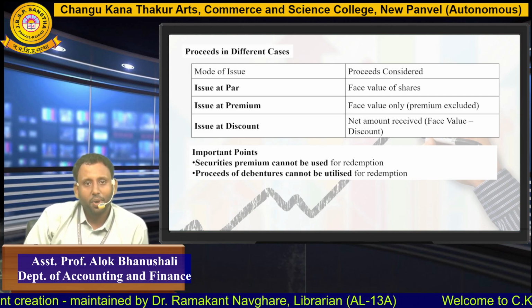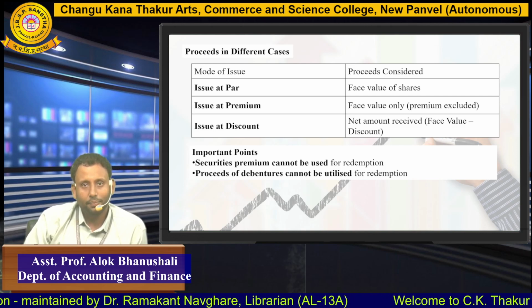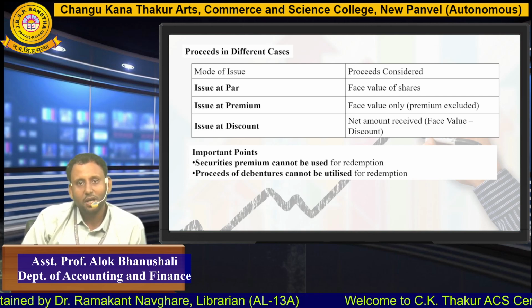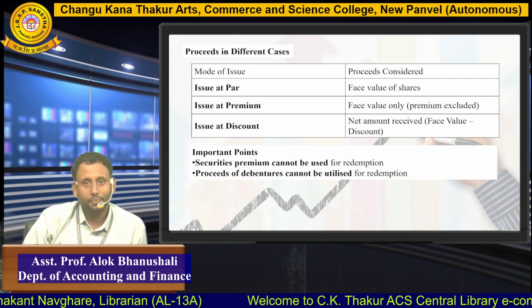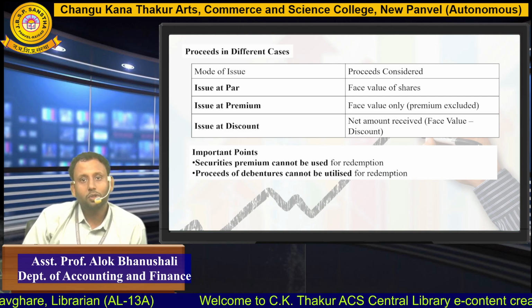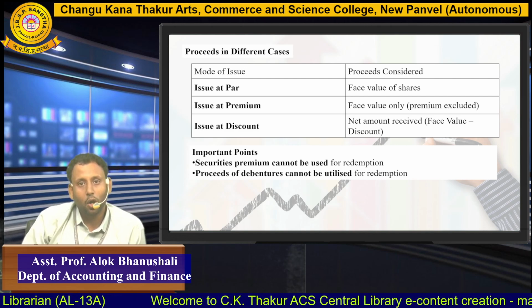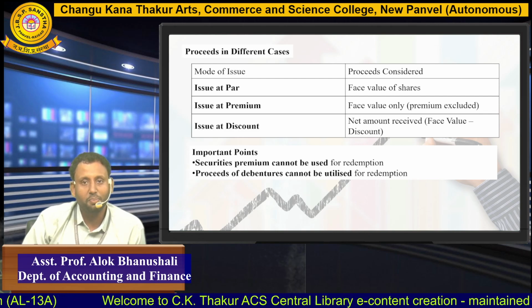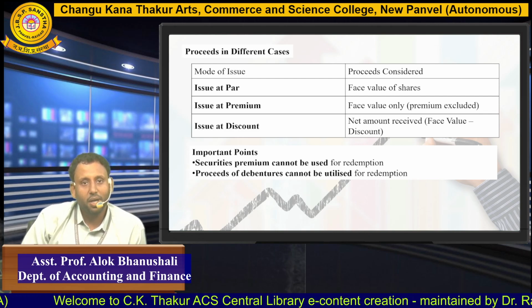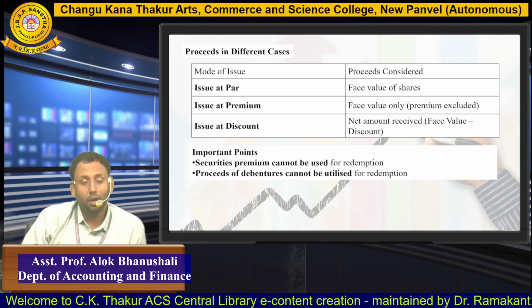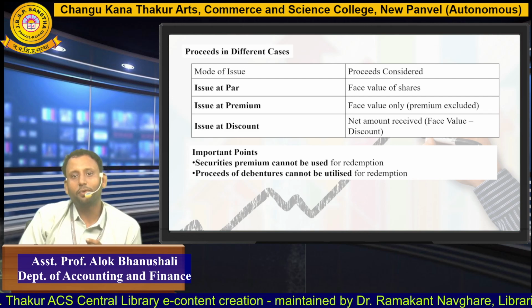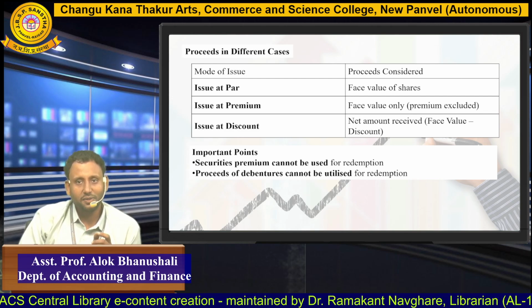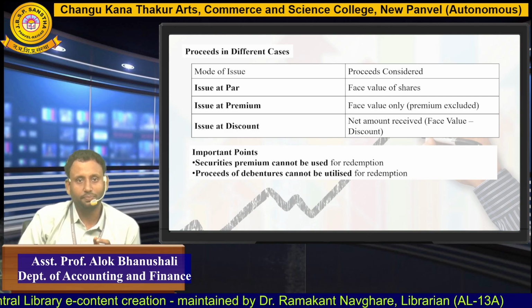So this is the case. If the company issues shares at par, the proceeds will be the face value of the shares. When the company issues shares at premium, the company has to consider only the face value; the premium amount should be excluded. And when the company issues these preference shares or new shares at discount, it should be through the net amount received, that is face value minus discount.